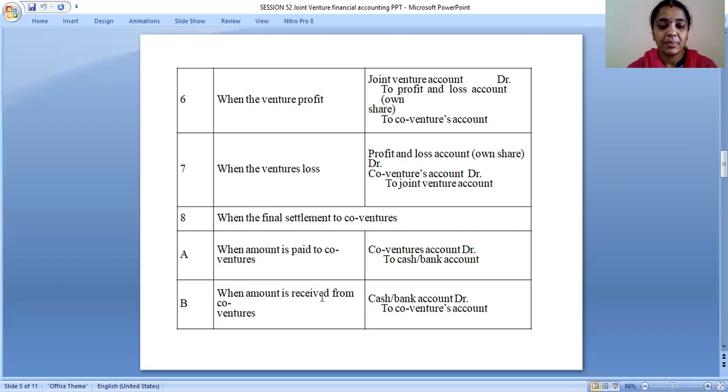When the amount is received from co-ventures, cash or bank account debit to co-ventures account. So this is the journal entry for final settlement to co-ventures.